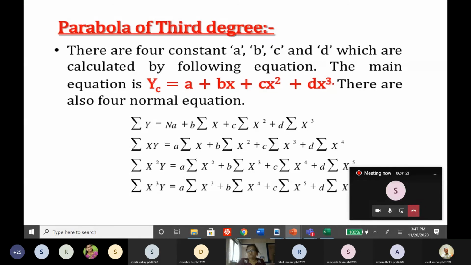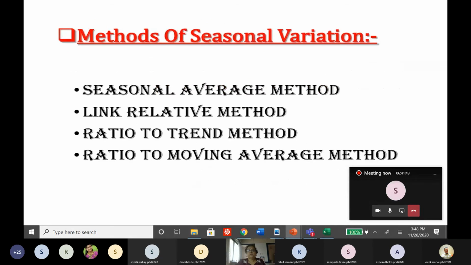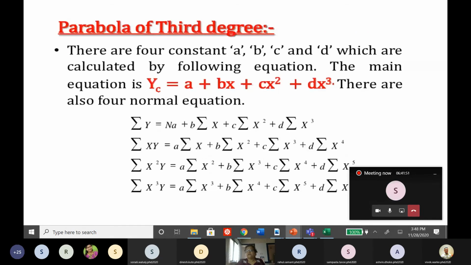To calculate 4 constants, we need to have 4 equations. Now to get those 4 equations, we consider the sum of these as it is, then multiplied by x, again multiplied by x square, again multiplied by x cube, and then take the sum and we'll get 4 equations. Y multiplied by x, then xy, multiplied by x square y, and multiply this equation by x cube, you will get x cube y. So generate these 4 equations and find the values of A, B, C, D. So this is about a secular trend.